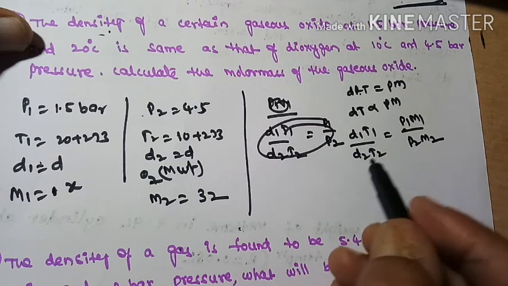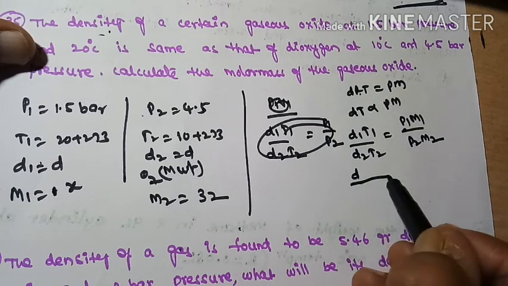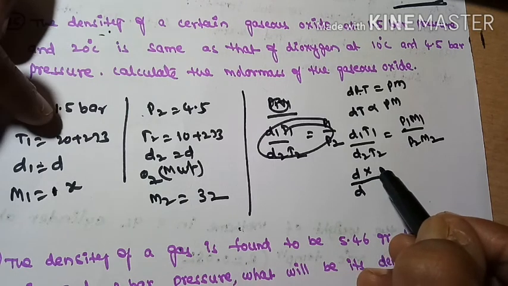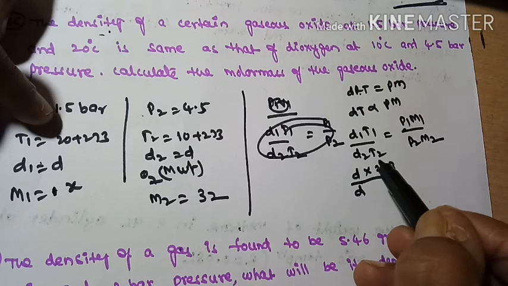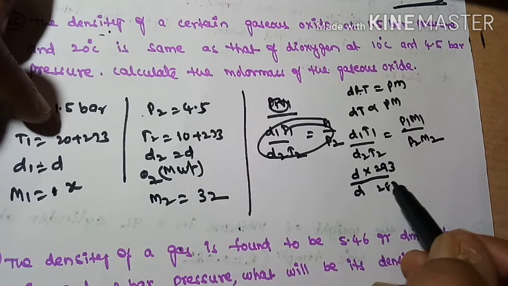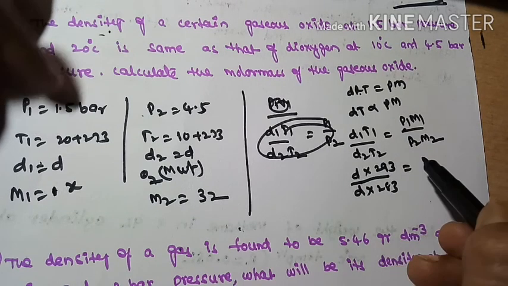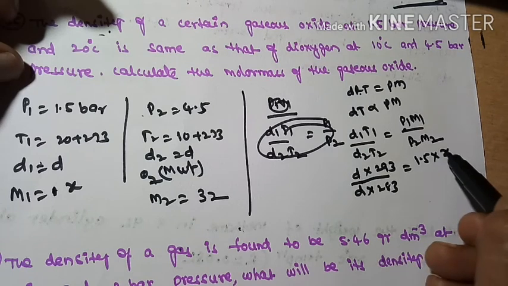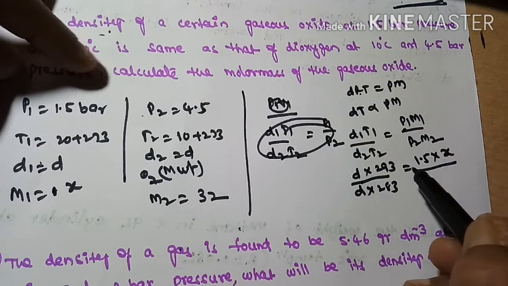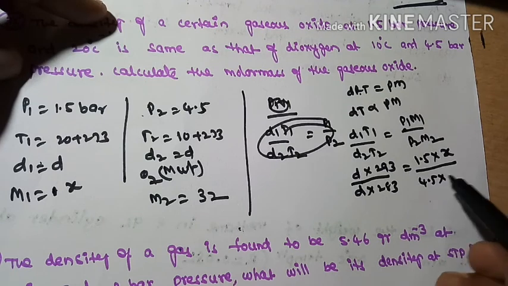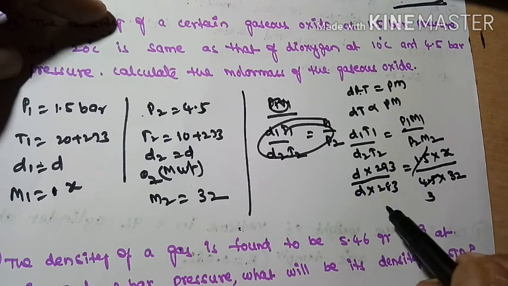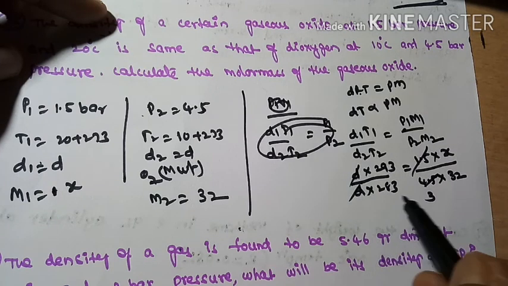Okay? These densities are the same. D into T1, T1 is 293, divided by T2, 283, is equal to P1, 1.5, M1, X, divided by P2, 4.5, M2, 32. 1.5 by 4.5 is 1 by 3. So D gets cancelled.